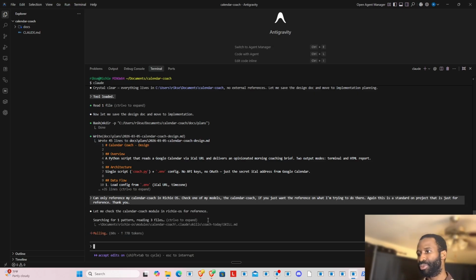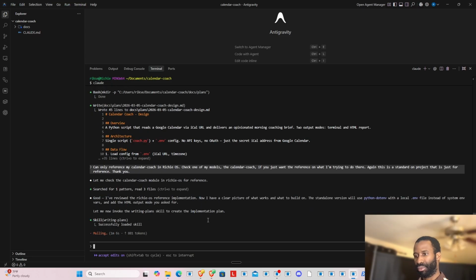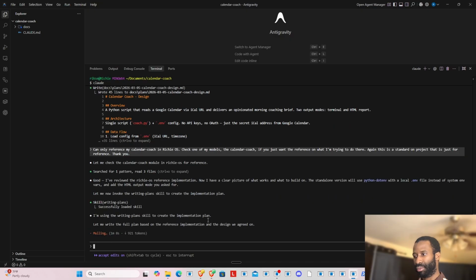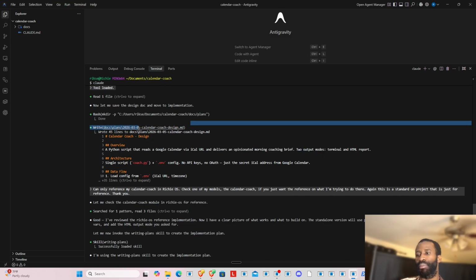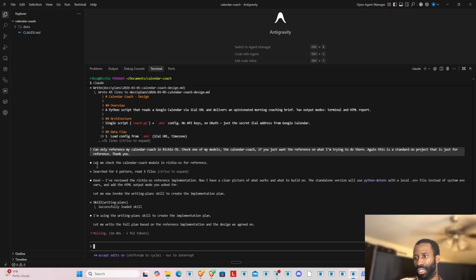Okay. So right now it is writing the plan after checking out a pattern that I currently use for myself. Yes, it's okay. It checked the design plan that I used to build mine. Okay, that's fine.